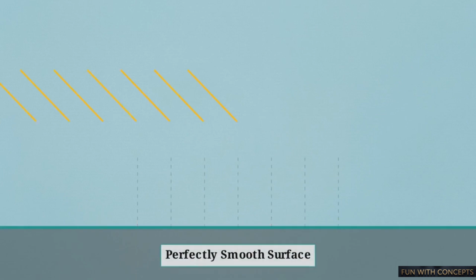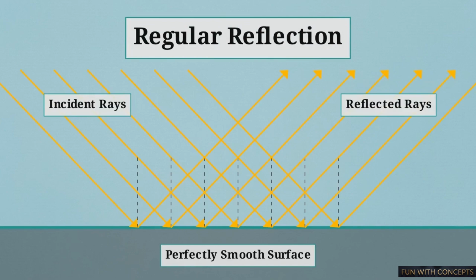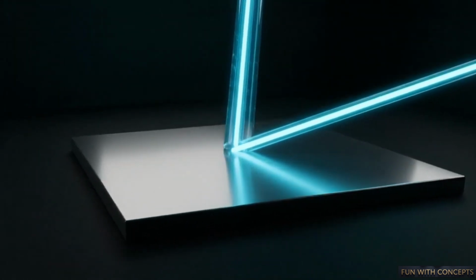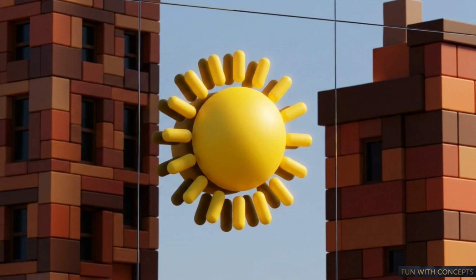This animated diagram illustrates what happens when millions of parallel light rays strike a flawlessly smooth surface. They reflect outward together, remaining perfectly parallel to one another. We call this regular reflection. Because these reflected rays remain tightly organized and concentrated, they preserve the visual information of whatever emitted them. This concentrated return of light causes glare and forms the clear images you see in mirrors or still water.